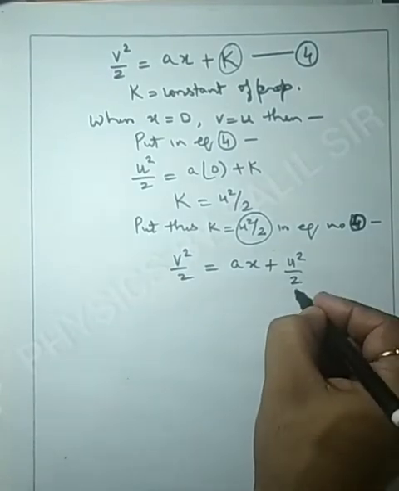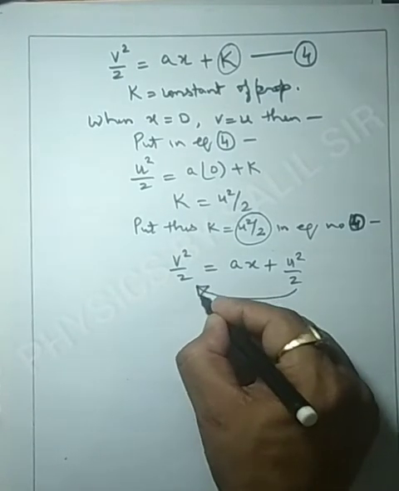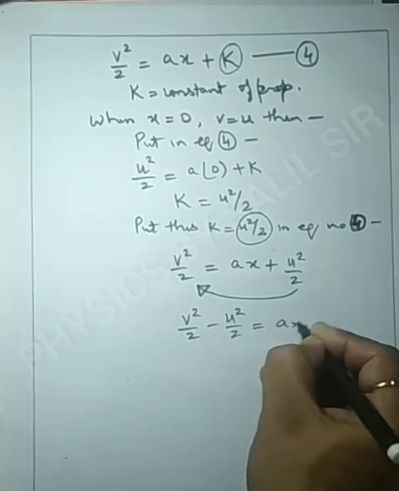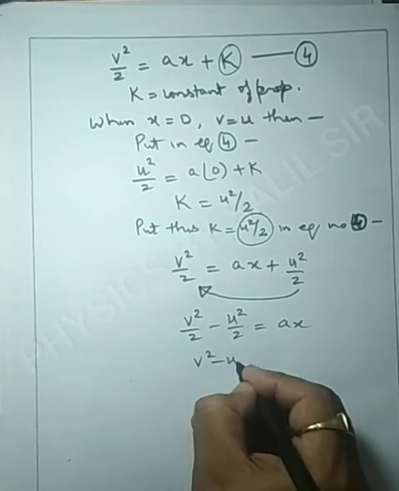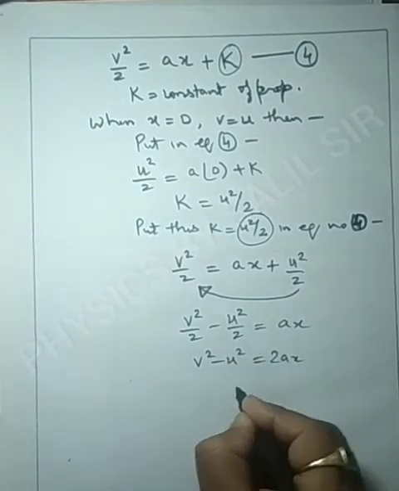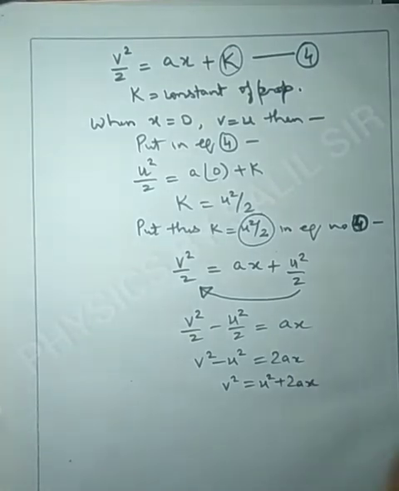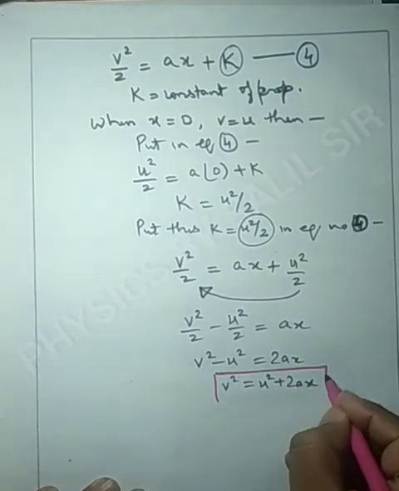Taking u square upon 2 on the left hand side, we get v square upon 2 minus u square upon 2 is equal to ax, or v square minus u square is equal to 2ax, or v square is equal to u square plus 2ax. This is the proof of the third equation of motion by using the calculus method.